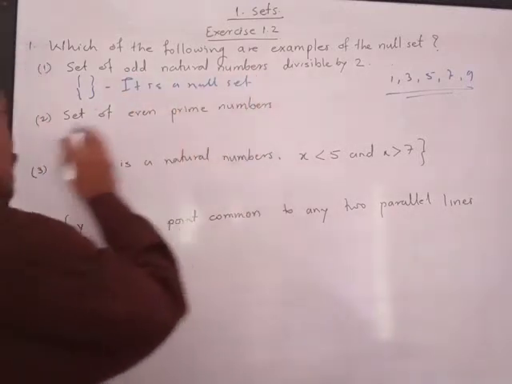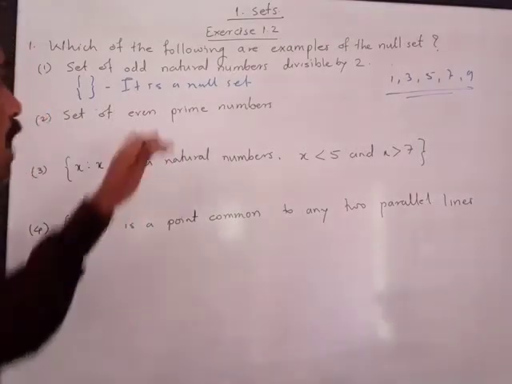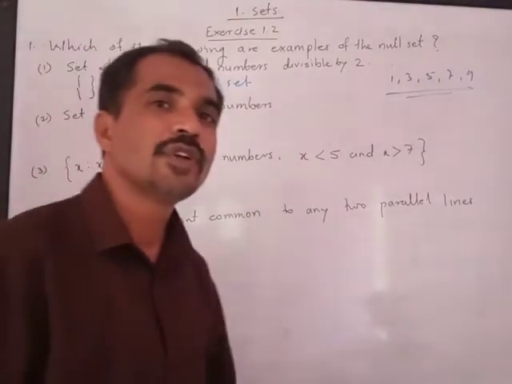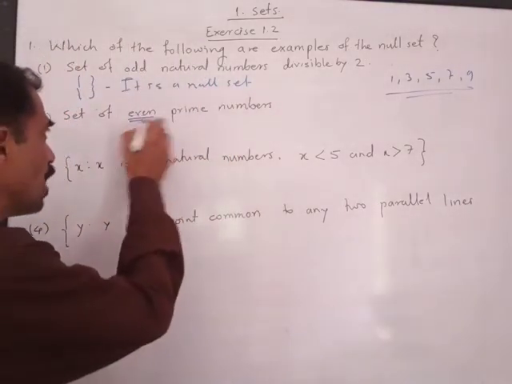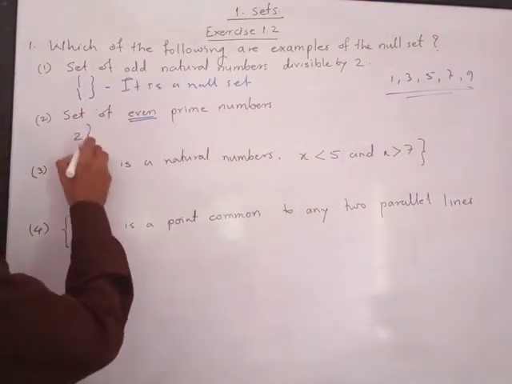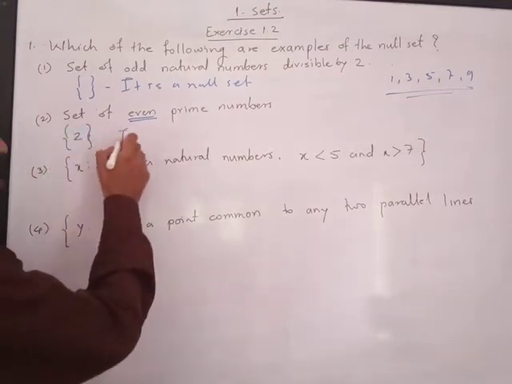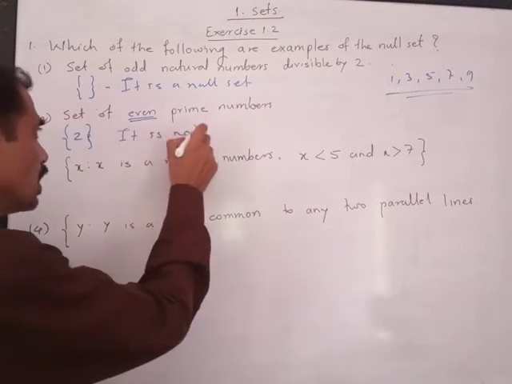Now second question is set of even prime numbers. Prime numbers means the numbers which are divisible by the number itself and 1. Here if you see the even prime number, then we have 2 as an even prime number. Hence it is not a null set.